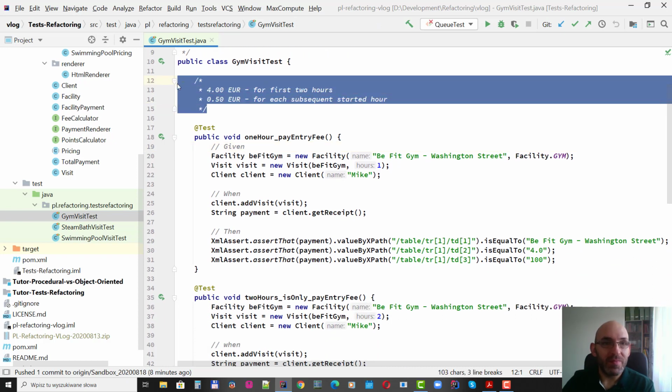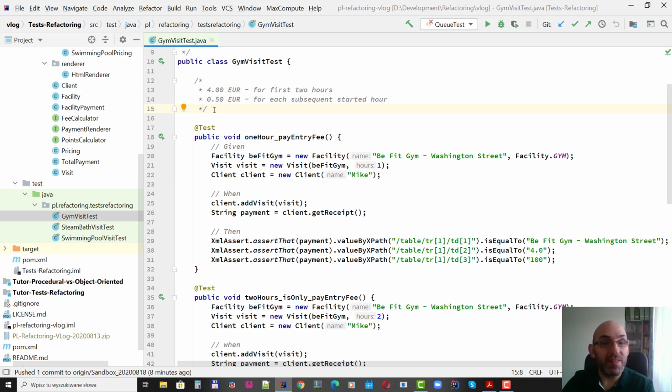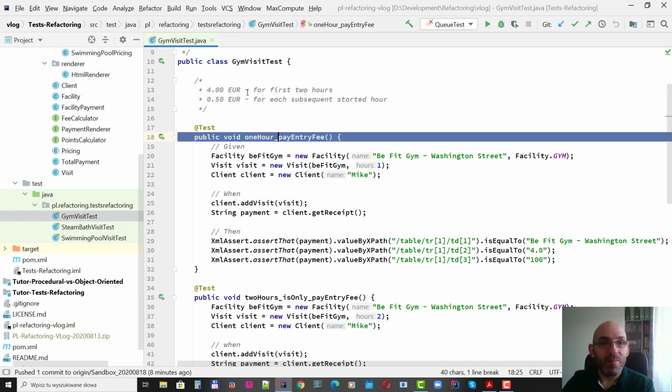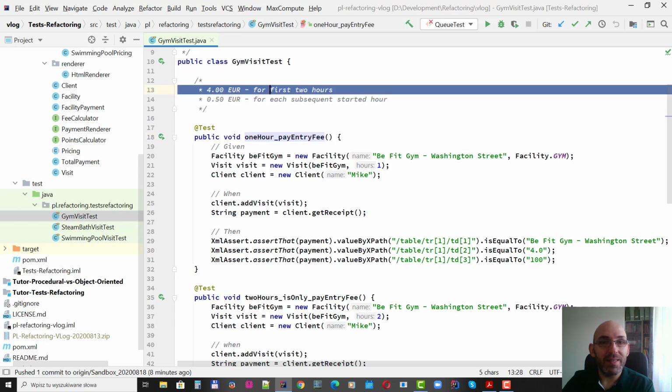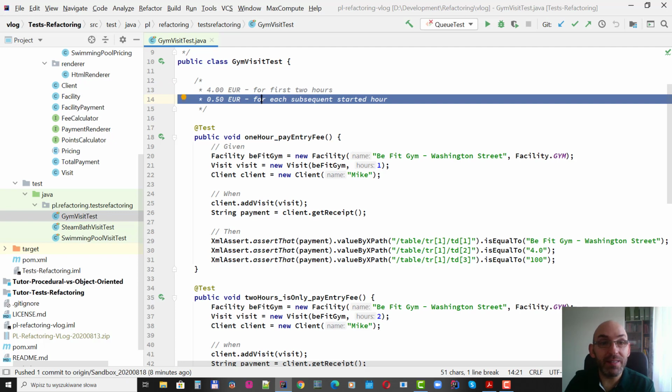Please have a look. At the top of each test, you have a kind of reminder how pricing for given facility is performed. So in case gym, the client can spend 2 hours for 4 euros, and if they want to stay longer, they pay 50 euro cents for each additional started hour.